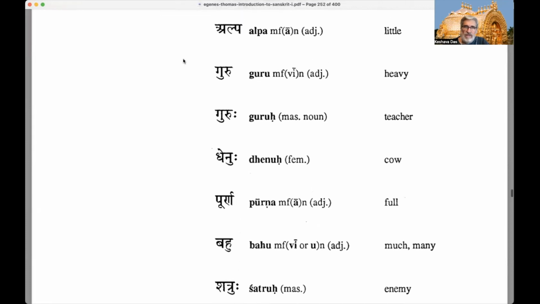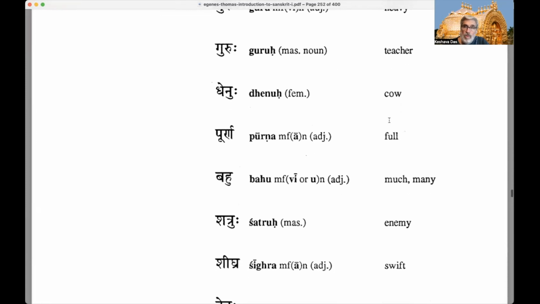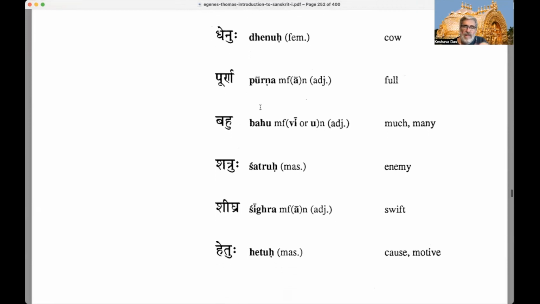Okay, so what's the difference? Guru is an adjective, but the noun is guruh, which means a teacher, a masculine u-ending noun. So guruh, guru, guravah, gurum, guru, gurun, like that. Dhenu is feminine, meaning cow, dhenuh. Then we have purna, again an adjective, declined in the feminine as purna.